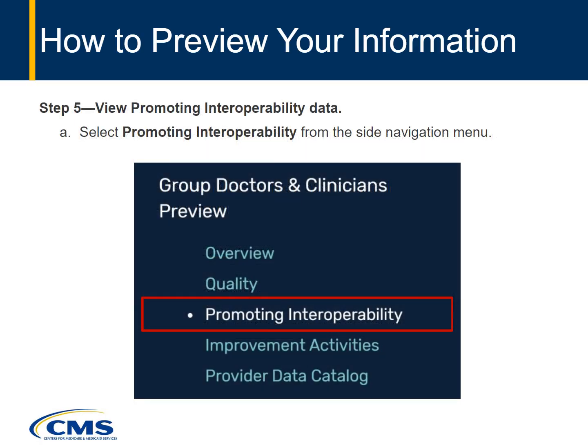Promoting Interoperability performance information may also be available for you to preview. Start by selecting Promoting Interoperability from the side navigation menu. If this tab doesn't display, it's because you don't have any Promoting Interoperability information to preview.